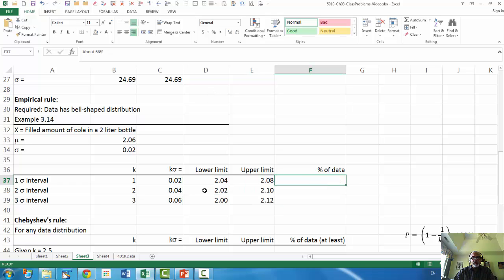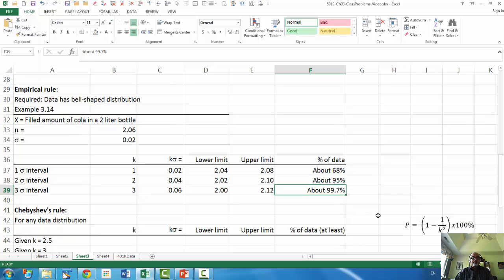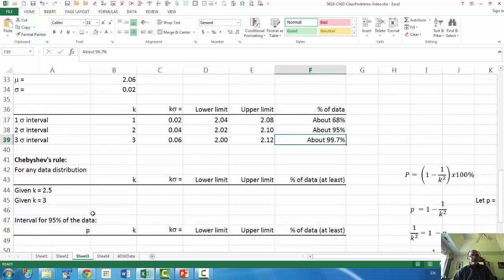For the 1 sigma interval, about 68%. For the 2 sigma interval, about 95%. And for 3 sigma, 99.7%. So that's our empirical rule. Now Chebyshev's rule: you can have K be any number as long as K is greater than 1. So let's try 2 different numbers, 2.5 and 3.